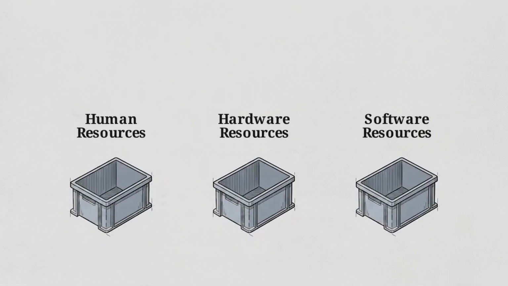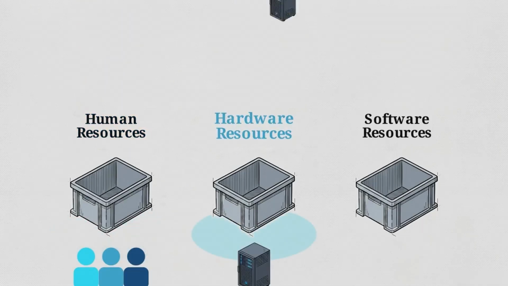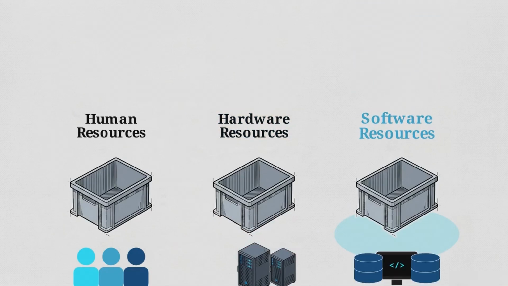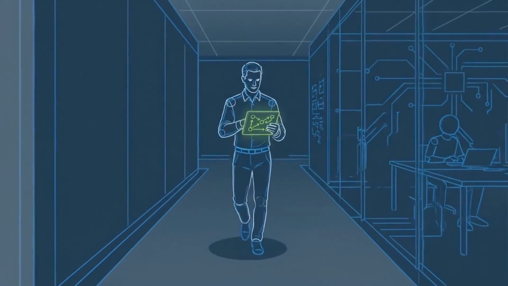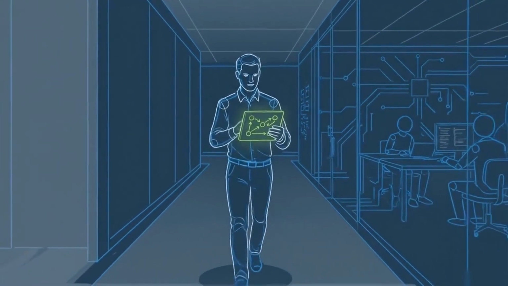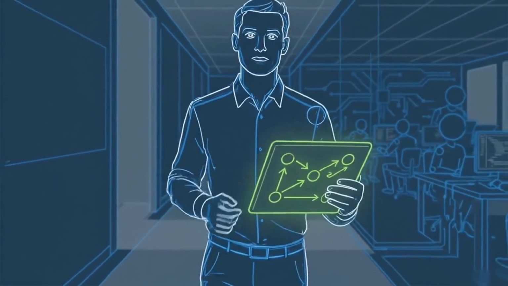Planning also sets objectives for resource allocation. This involves categorizing the necessary human resources, hardware like servers, and software tools like IDEs. Managers also set an objective for risk reduction. By identifying potential issues like server crashes, the team can prepare backup solutions before problems occur. Defining these objectives creates the conditions for the entire project. It sets the rules that prevent the development from drifting away from the original goal.